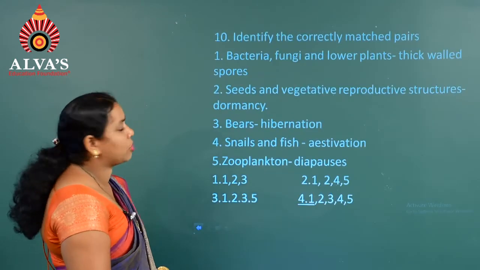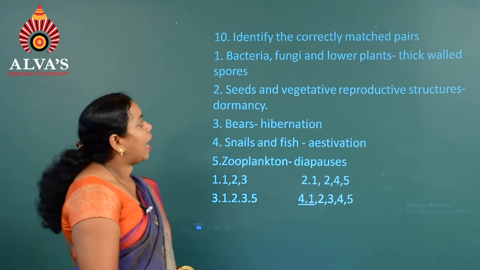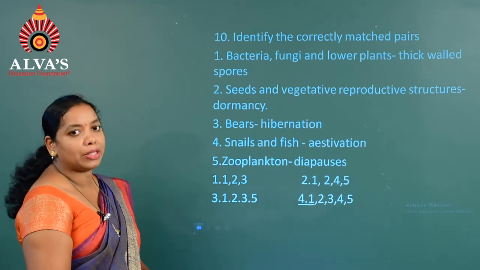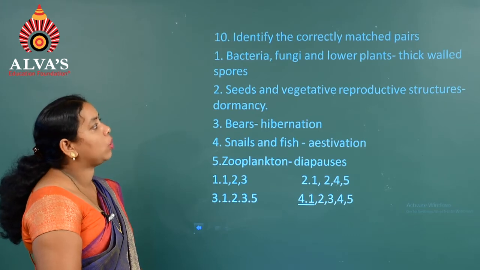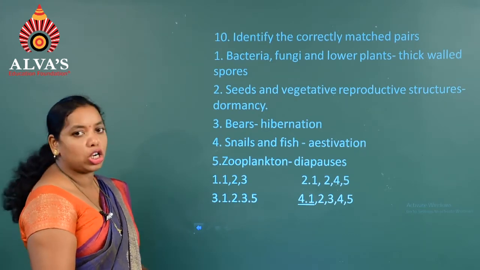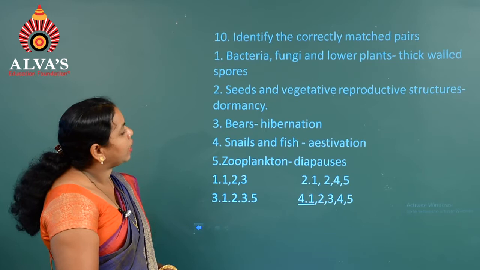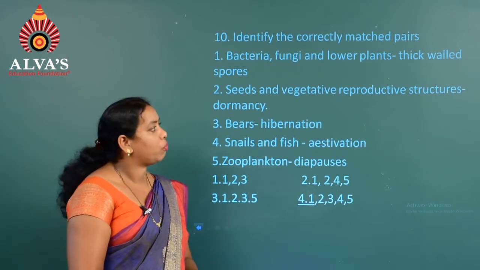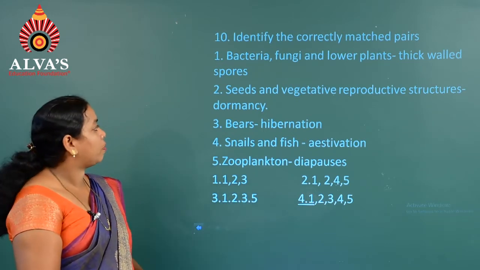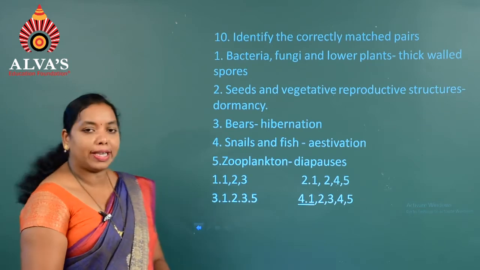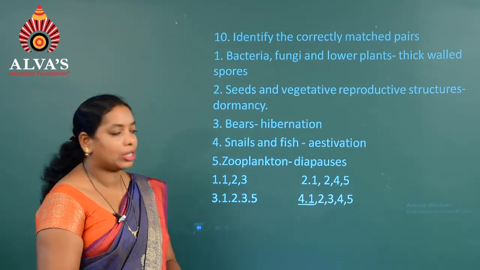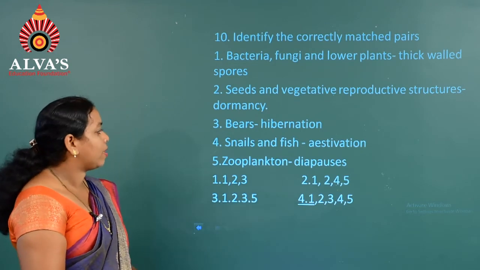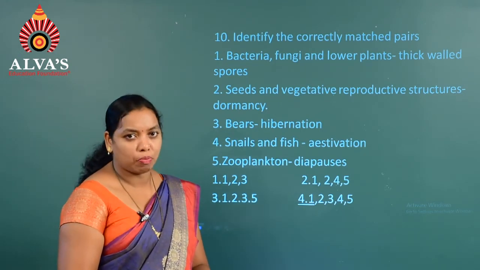Moving on to the next question, question number 10. Identify the correctly matched pairs. First one, bacteria, fungi and lower plants: thick-walled spores. Second one, seeds and vegetative reproductive structures: dormancy. Third one, bears: hibernation. Fourth one, snails and fishes: estivation. Fifth one, zooplankton: diapause.